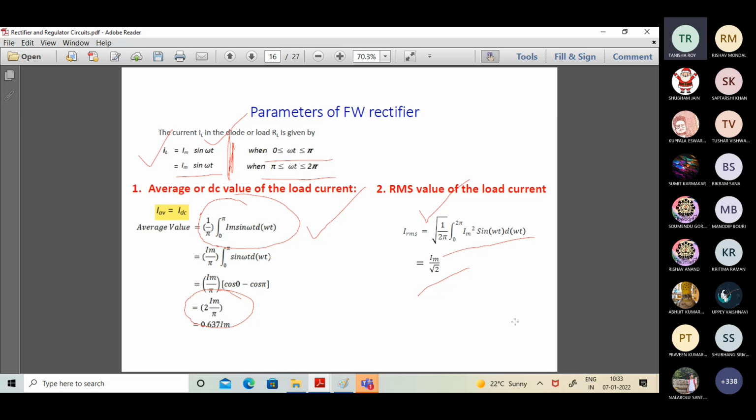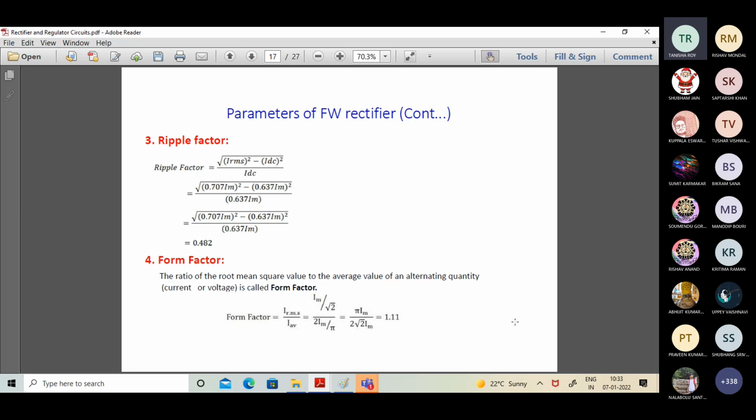Coming to the ripple factor. In the ripple factor, I am simply following the definition of the ripple factor that we went through in the context of half wave. The same definition has been followed. If you check the expression, it's very clear.